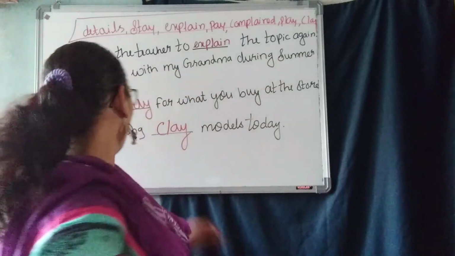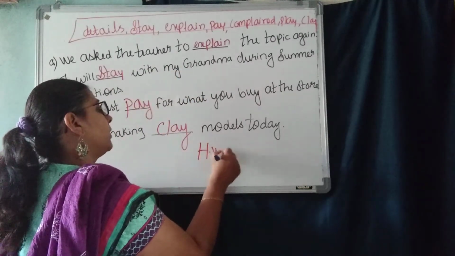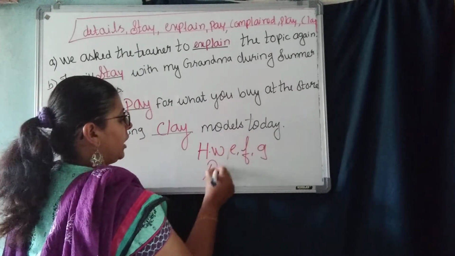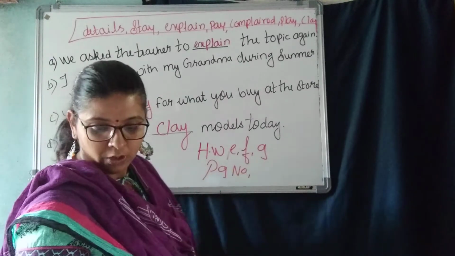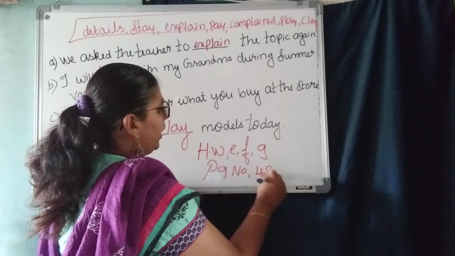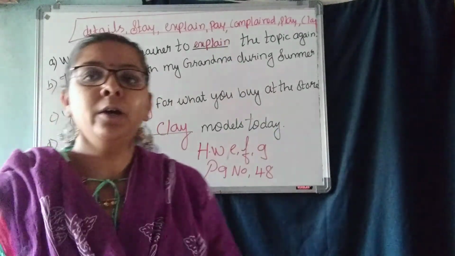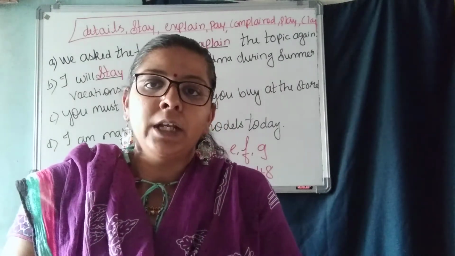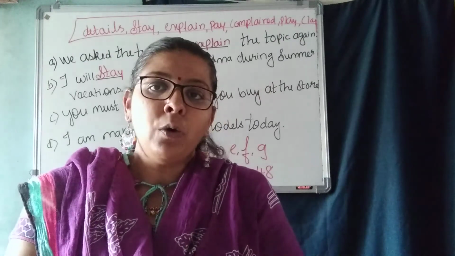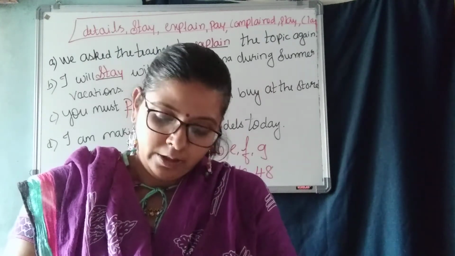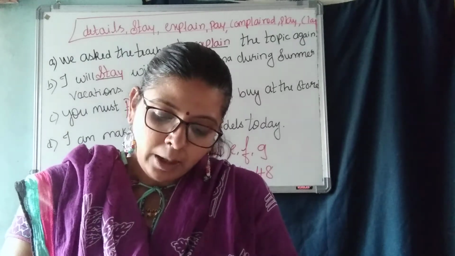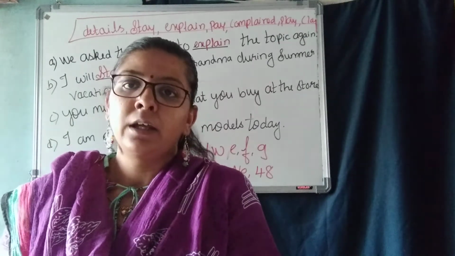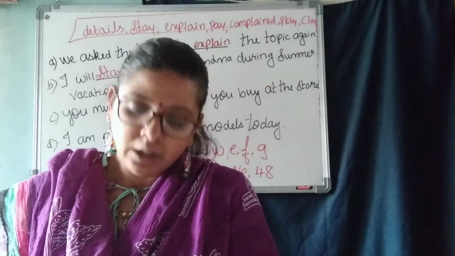Next one here. E, F and G is homework, children. Homework. E, F and G. Page number 48. So look at the words from the help box and fill the proper AI or AY letters there. Understood? Now let us see the next word there. Compound words. I will explain to you what compound words are. Fill in the blanks using the options provided. They have given you the options there. Let us fill in the blanks with the proper compound word there.